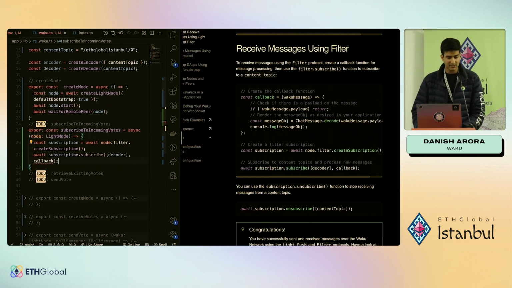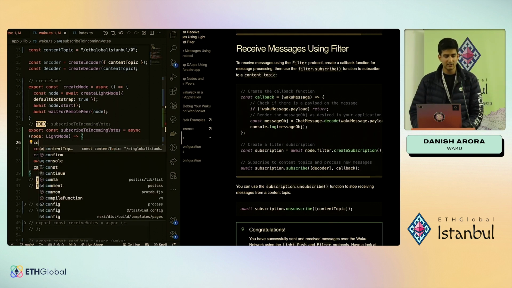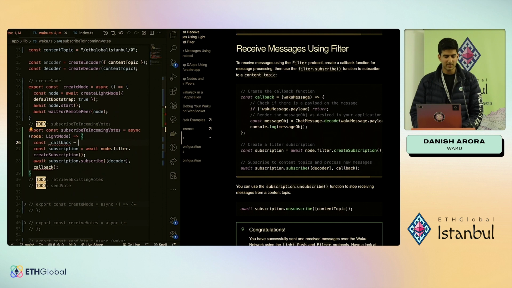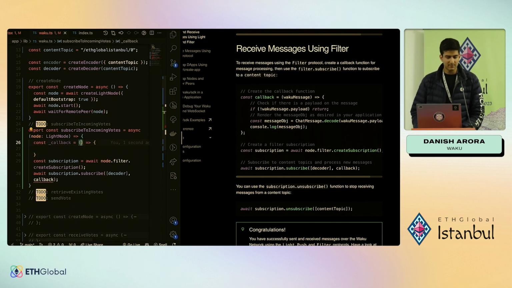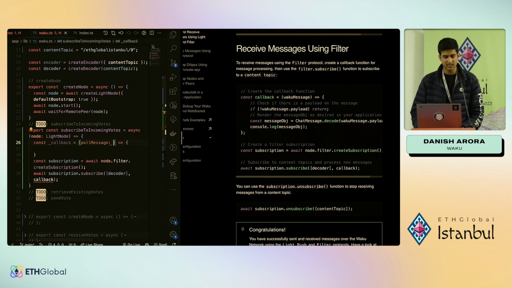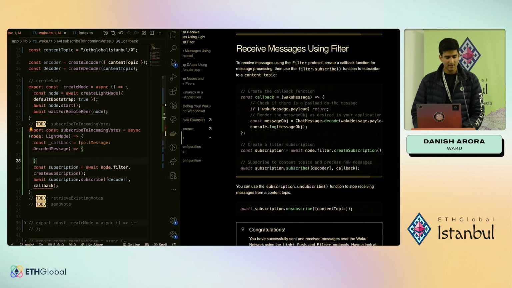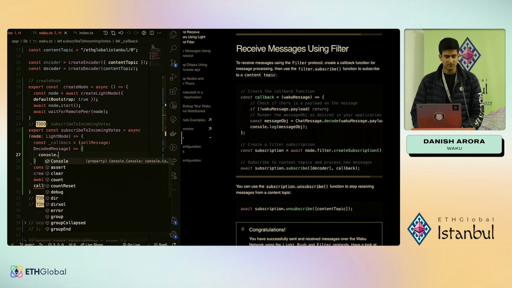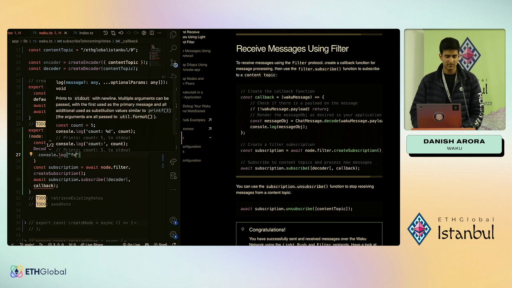We pass it this, and the callback here is what you want to do with the message. So we're going to define a little callback here. Let's call it callback equals, and this is going to have the decoded message. Let's call this the pollMessage, and it's of the type decoded message. And let's just log, well, found decoded message.